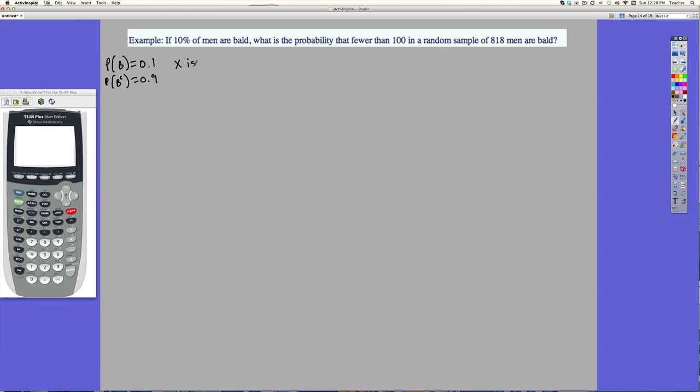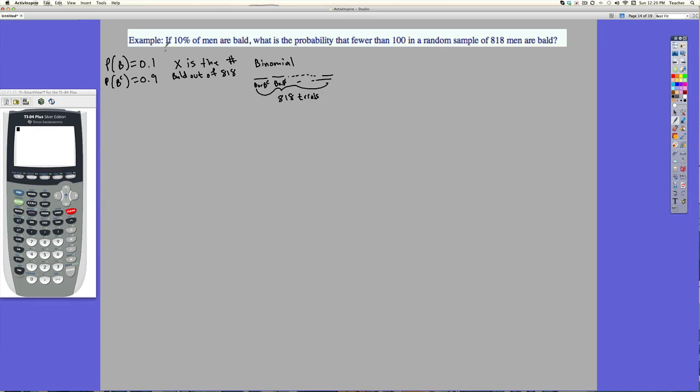So X is the number bald out of 818. Okay, so X is a random variable. Now, is it a binomial? So every person represents a trial. Okay, we will have 818 trials. And each one is either bald or he's not bald.